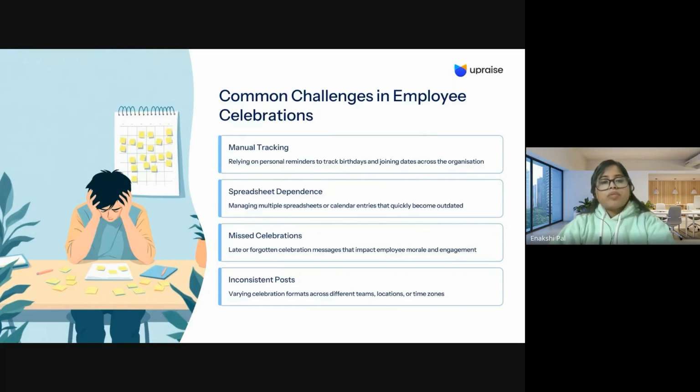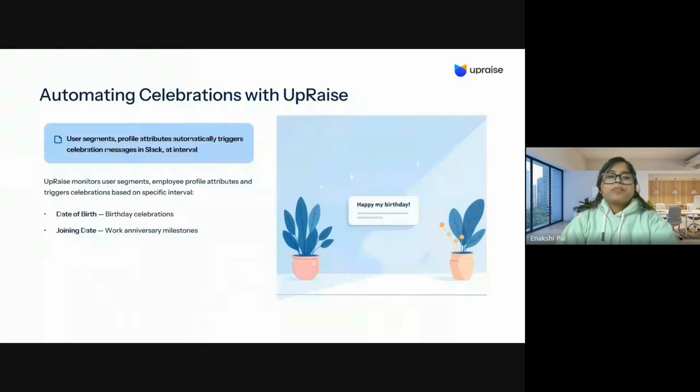On top of that, celebrations are not consistent. Some teams actively celebrate, and other teams don't even get the chance to celebrate, and there's no standard experience across the organization, which can be a problem. All of these things add unnecessary effort for HR for something that should really work automatically. So next up, we will see how we can solve these challenges.